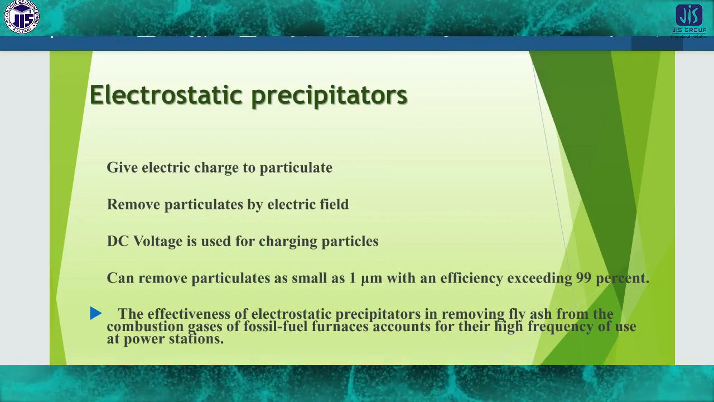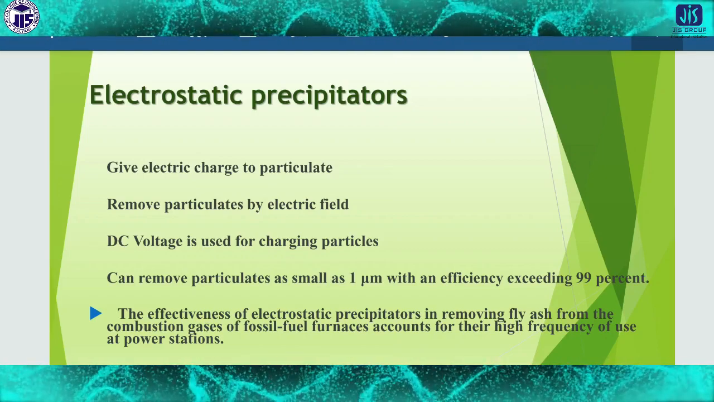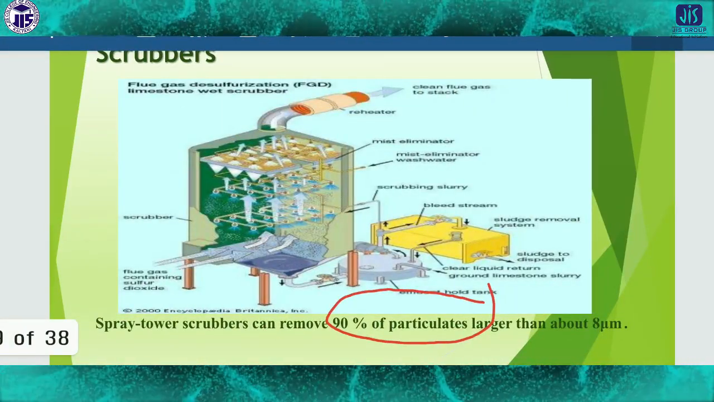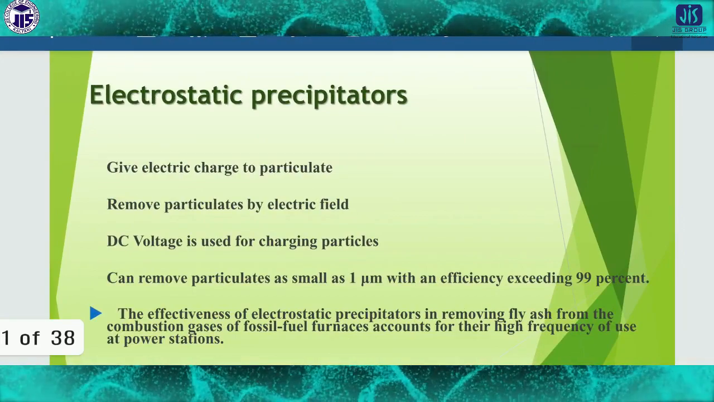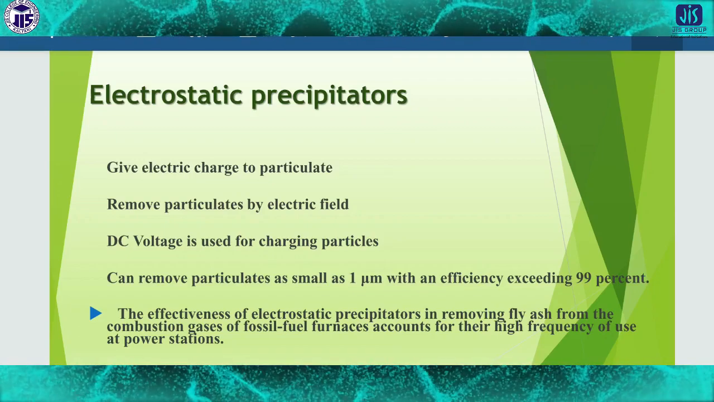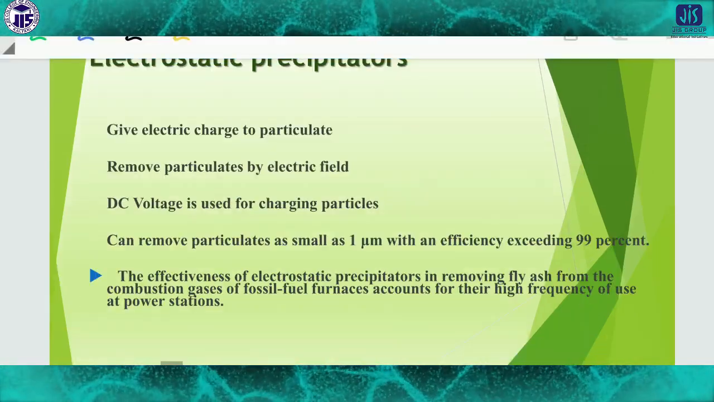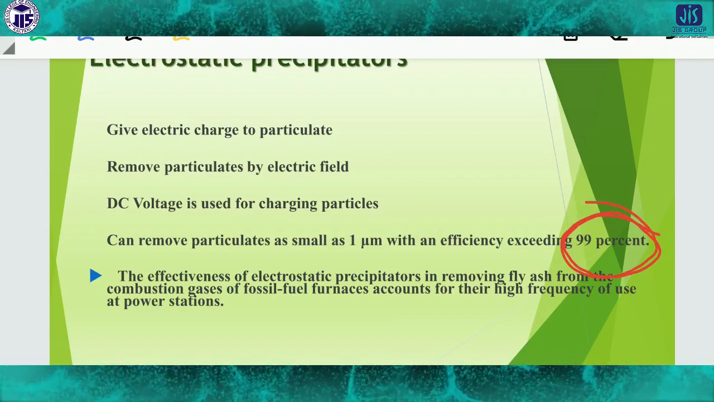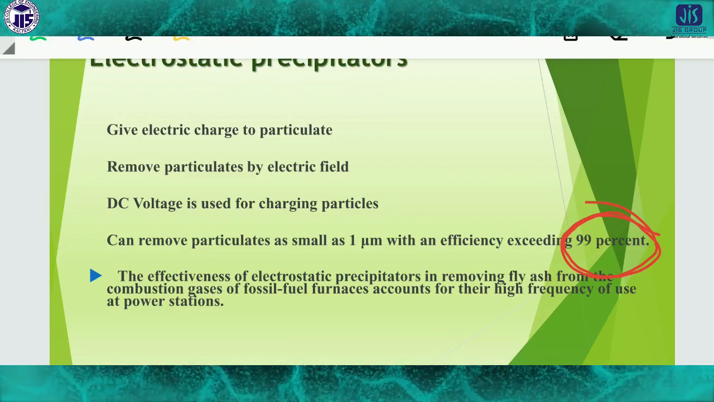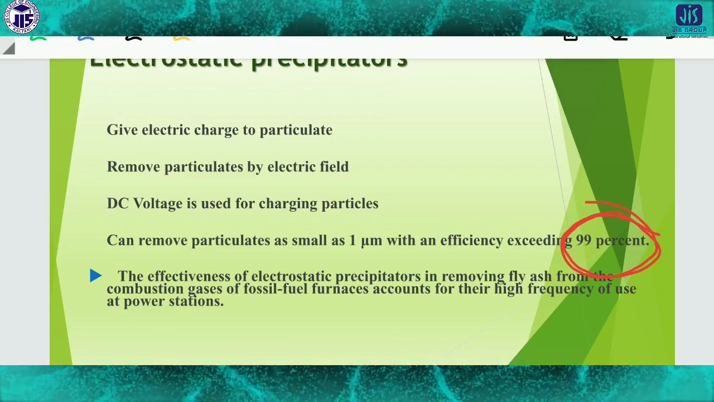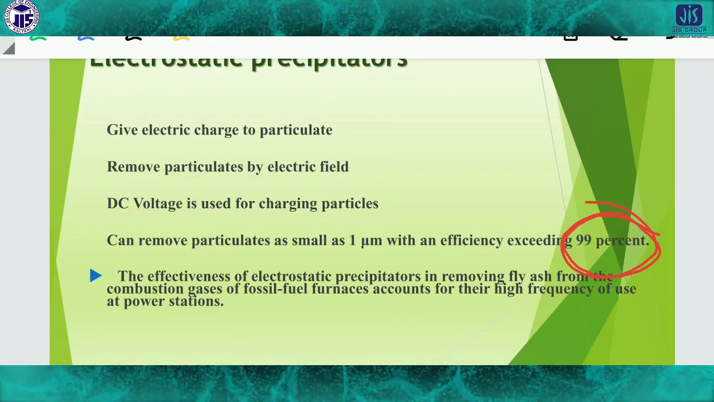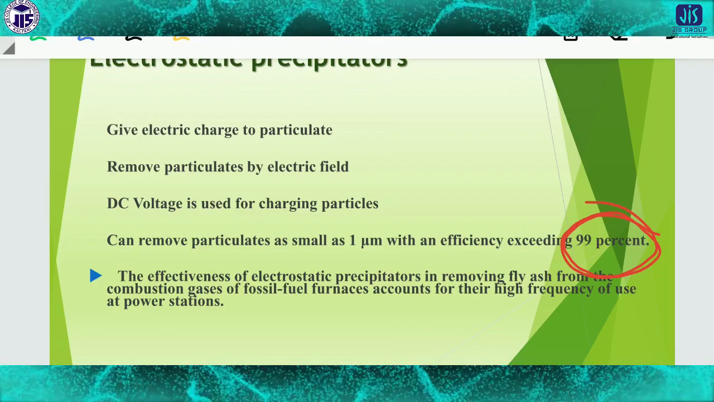So look, previously we used the scrubber for particles above 10 micrometers, 8 micrometers, but here it is more effective because it works with approximately 1 micrometer size. It can efficiently remove, and look at the percentage, approximately 99% of the particles. The effectiveness of electrostatic precipitators in removing fly ash from the combustion gases of fossil fuel furnaces accounts for their high frequency of use at power stations.